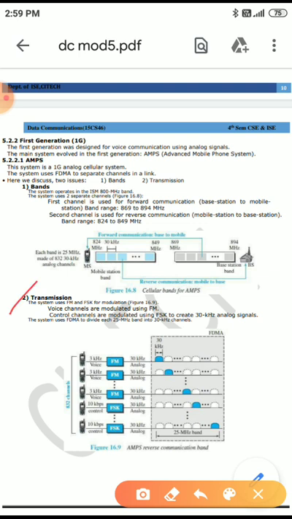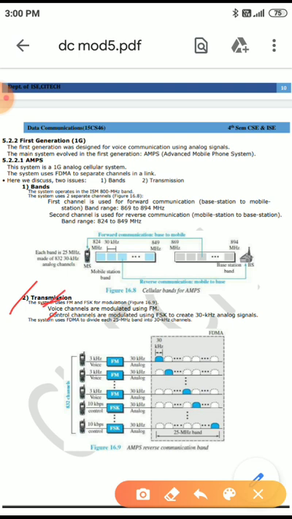The next one is transmission. The system uses FM, frequency modulation, and FSK, frequency shift keying, for modulation.